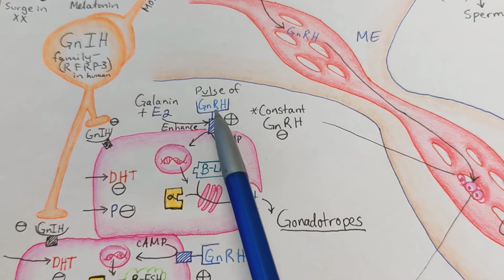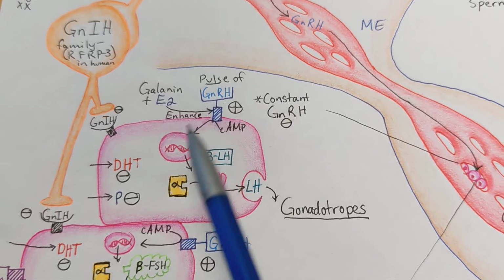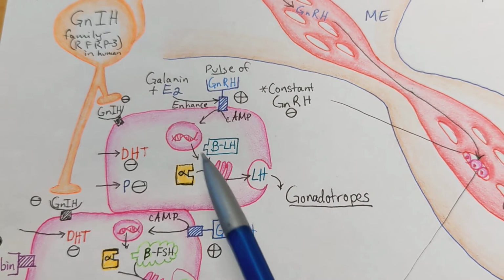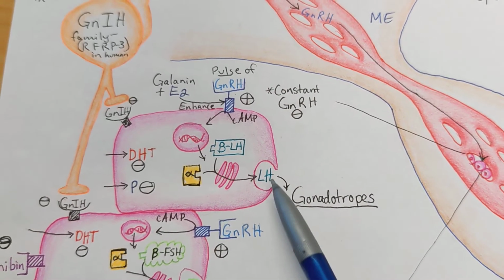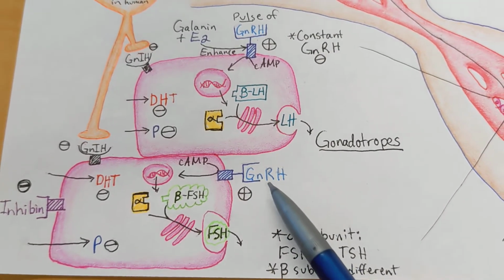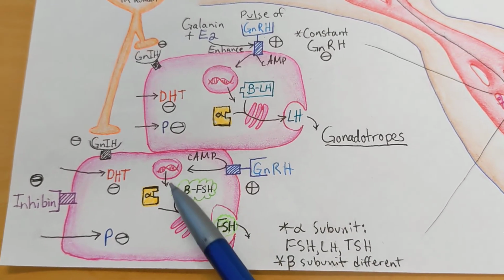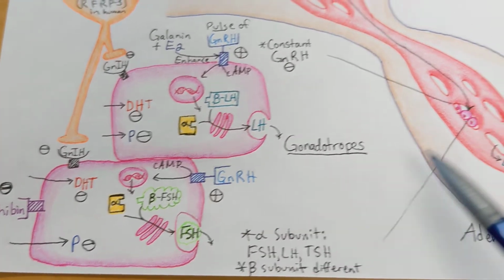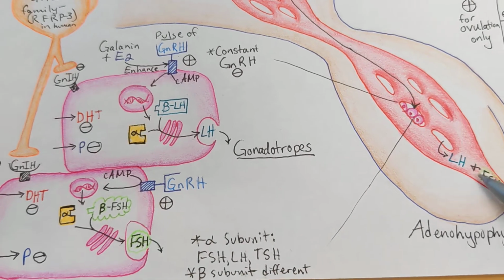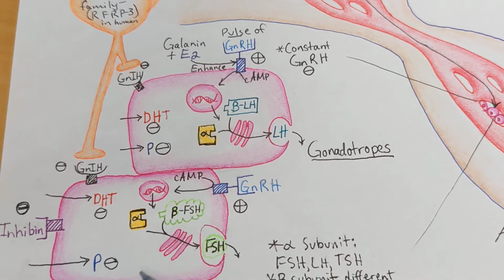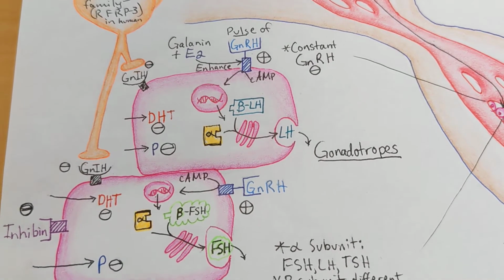As we can see here, a pulse of GnRH is ultimately going to trigger the transcription, the translation, and release of luteinizing hormone. Similarly, a pulse of GnRH stimulates transcription, translation, processing, and exocytosis of FSH, ultimately into the blood and out to the rest of the body. Now, each of these molecules is actually made up of 2 subunits.